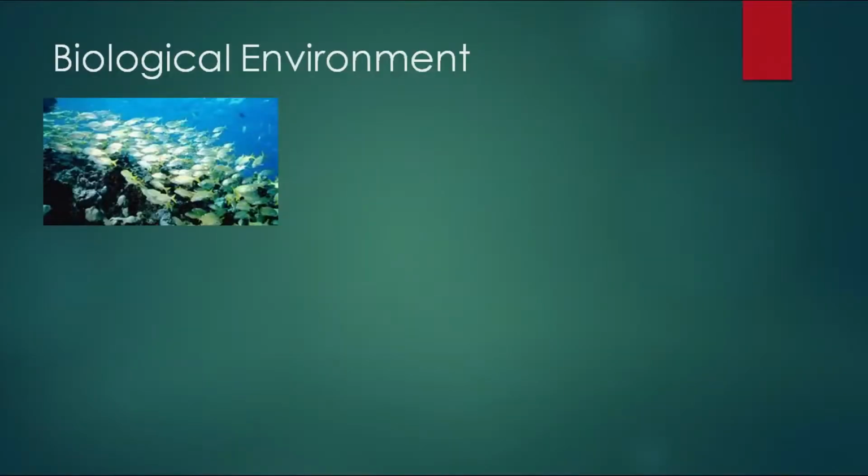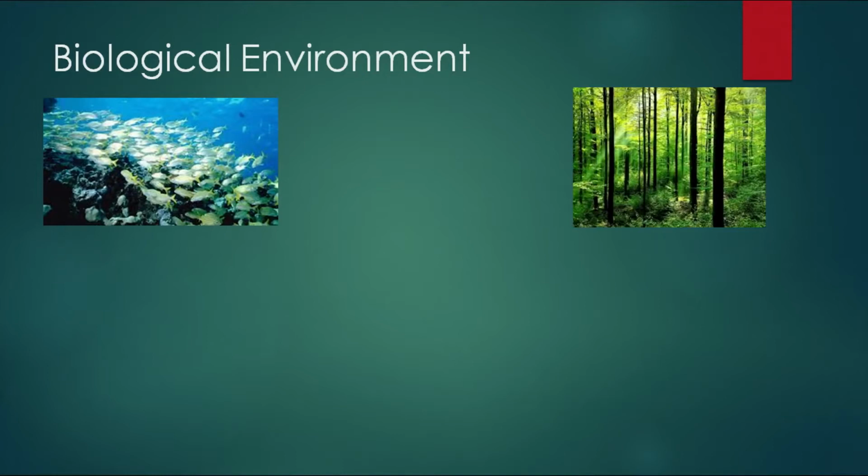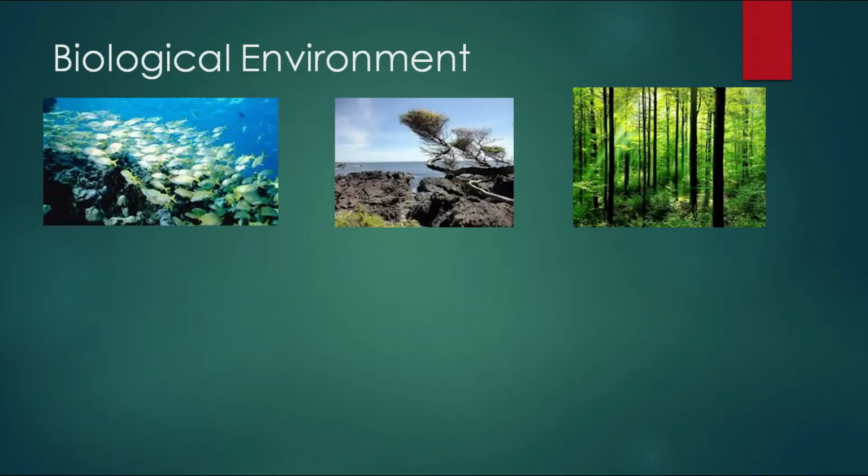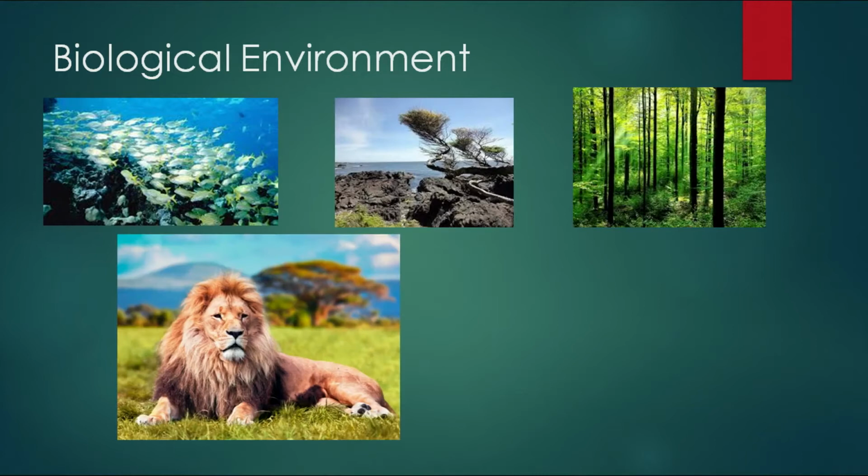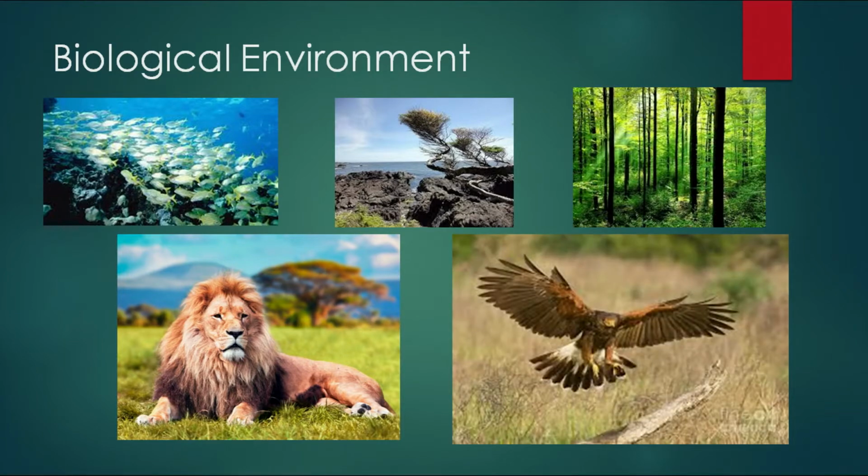Now, when we talk about the biological environment, you mean all that surrounds us in terms of biology. So, it would include the life that you find in the seas, forests, mountains and oceans. It will include all the natural animals that you find in their natural habitat, plus also birds. So, in short, when you talk about the biological environment, you mean all plant forms and all life forms that surround us, right.